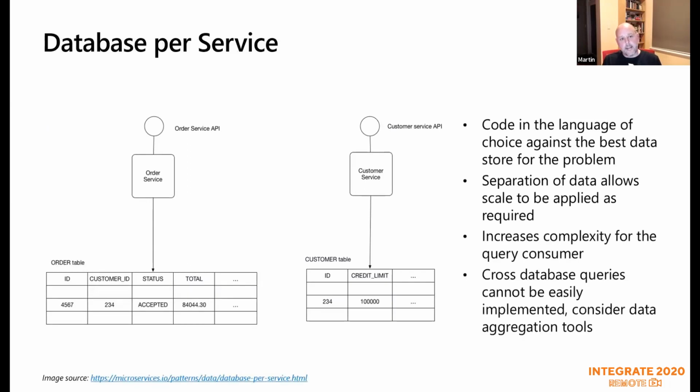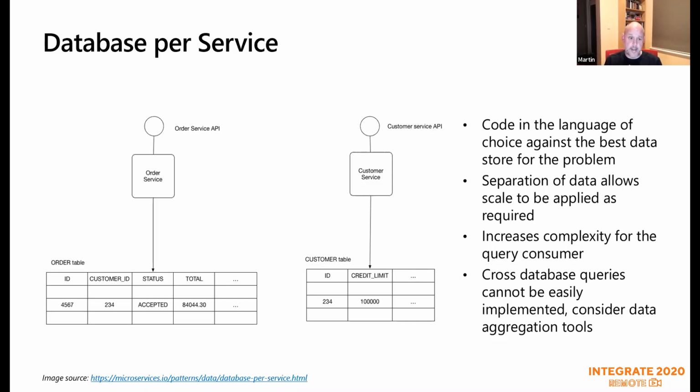So database per service, not surprisingly, as the name suggests, is really about having that data store that is specific for the needs of the domain objects that you're particularly thinking about and building at that time. This is kind of, I think, really the typical view of microservices that everybody sees. We're going to have a separate data store. We're going to have a service layer above that just deals with that data store, and then we'll think about the other stuff that we need to do in order to solve the problems.